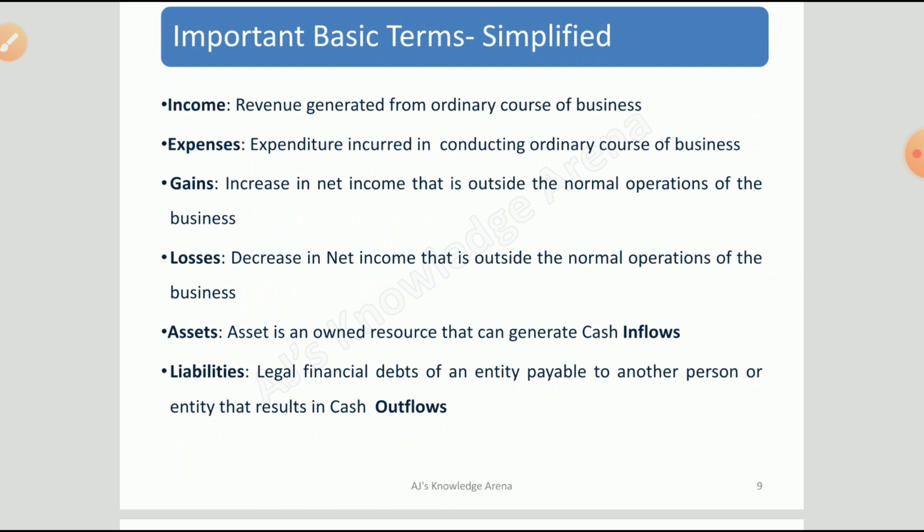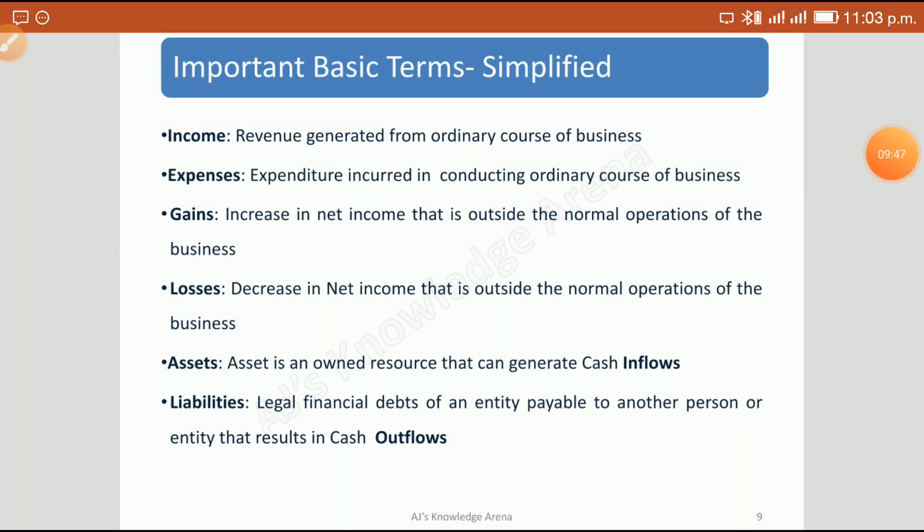Okay, now come to income. So what is income? It is actually the revenue generated from the ordinary course of business. And expenses are expenses incurred in the ordinary course of business. Whatever a person does in business, and in running that business, the revenue generated we call income, and whatever the expenditure is, we call it expenses.